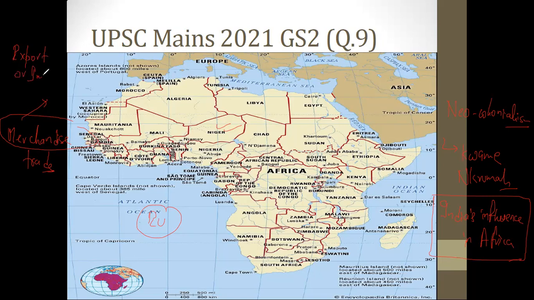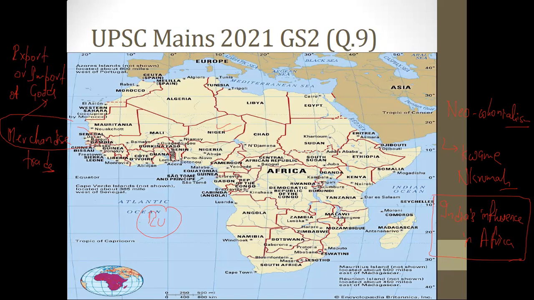These are small little things, but we should be knowing this. Export or import of goods. ठीक है? Now the next part here is, so you have given some points. The third point which you can talk about is, and I will show you these points. I have handwritten notes related to this.